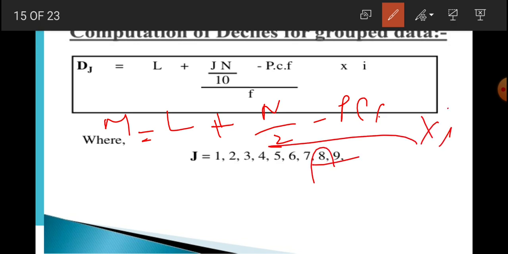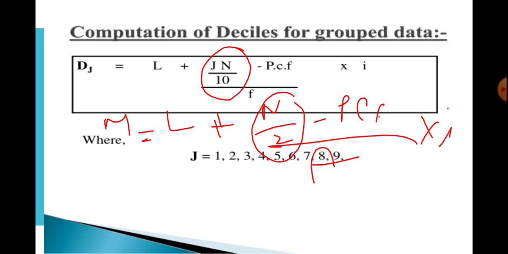So what is the difference between these two formulas? In case of median it is n by 2, but in case of decile this is jn by 10. Suppose we have D4, then the formula will become L plus 4n by 10 minus PCF by F into I. Clear? Move to the next topic.